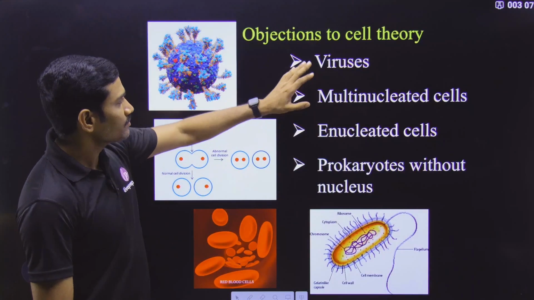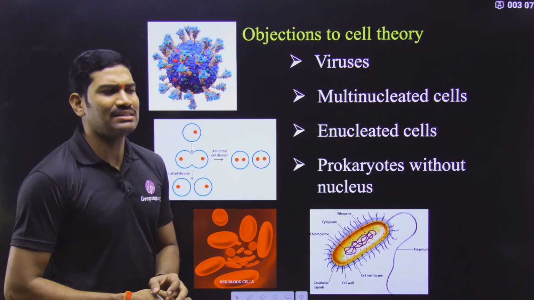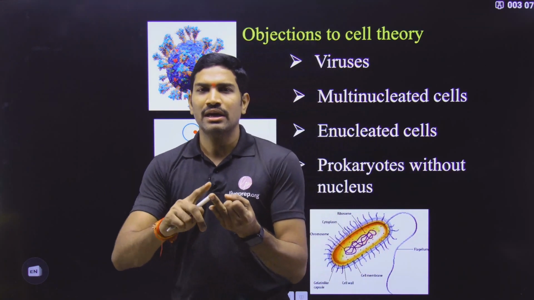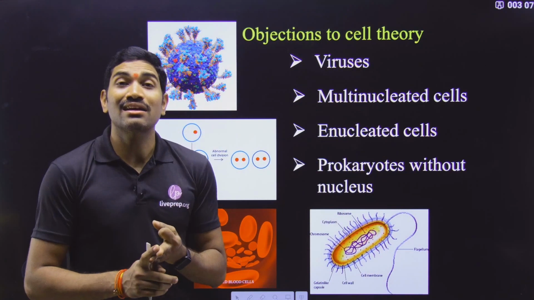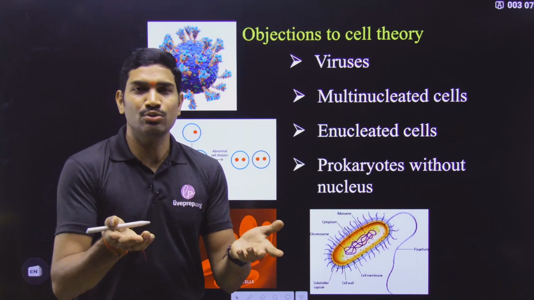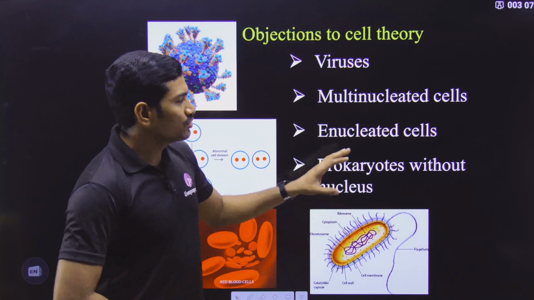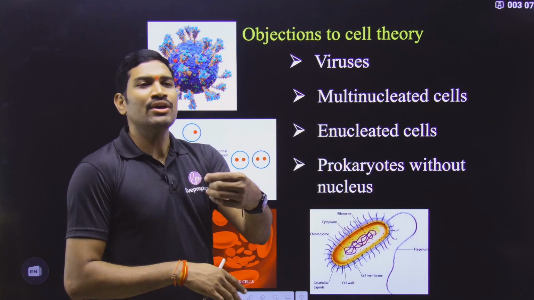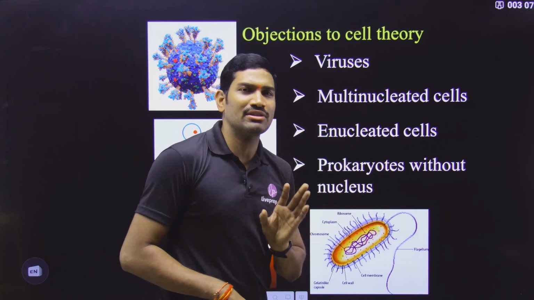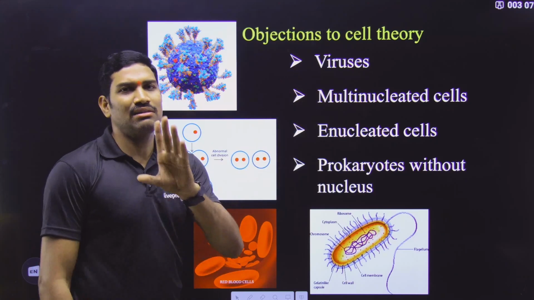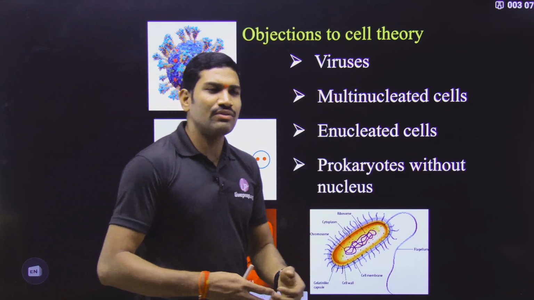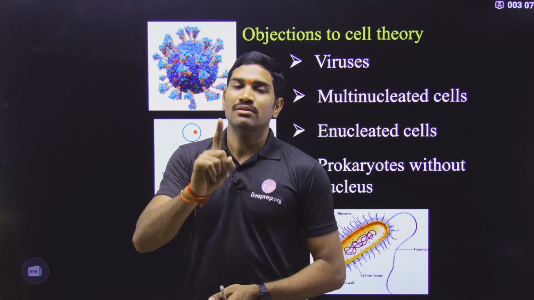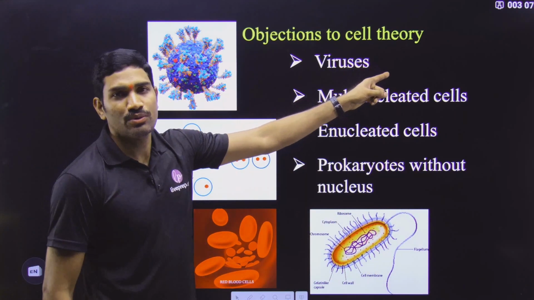Understood or not? And here, what are the objections to cell theory? Generally, what does a cell mean? A plasma membrane should be present, protoplasm should be present, organelles should be present, and a nucleus should be present. All these should be present. So what are the generally considered small exceptions? It may not be completely so; with respect to a few points, there may be some exceptions. First one is compulsorily viruses. Even though we study viruses under biology, they do not qualify the definition of organisms, yes or no? This is one important point you need to remember.